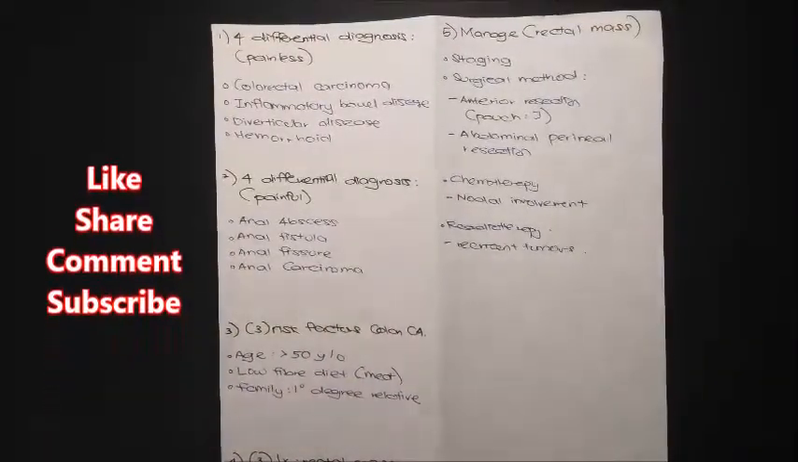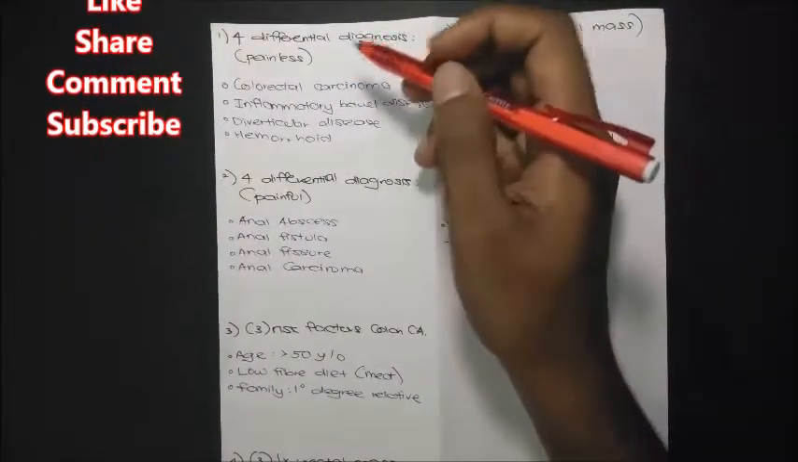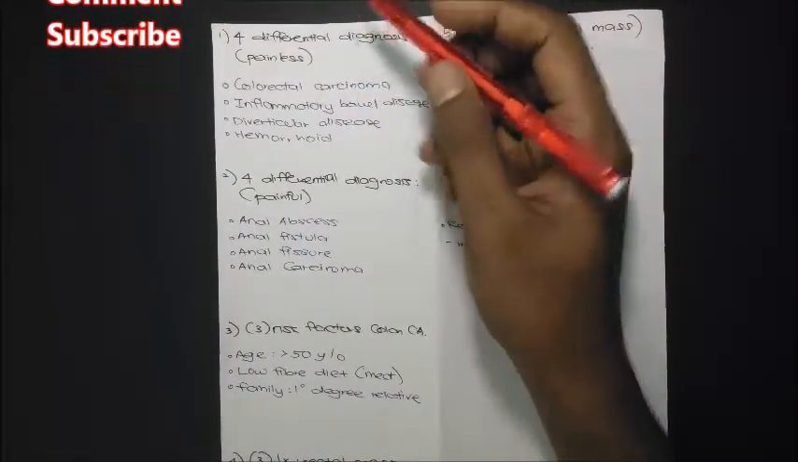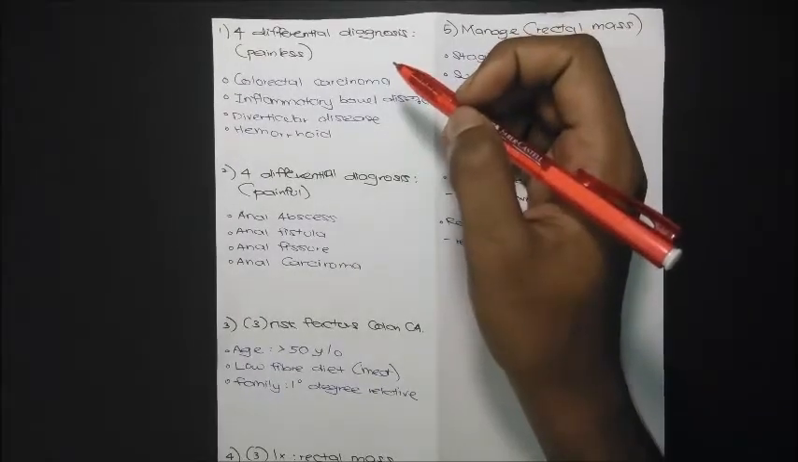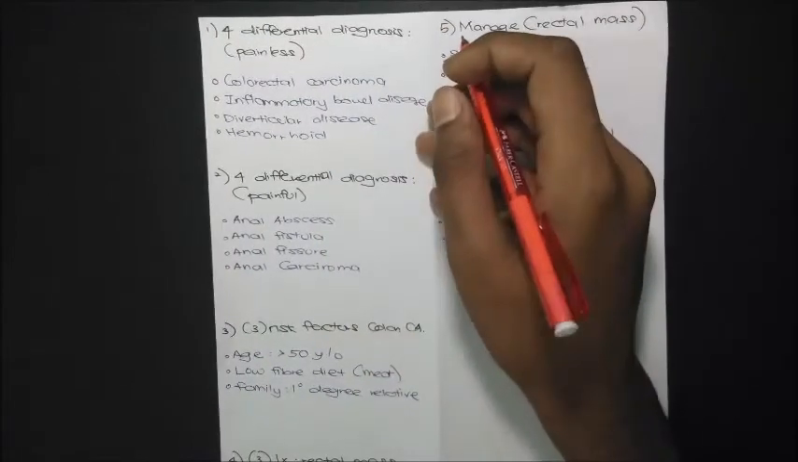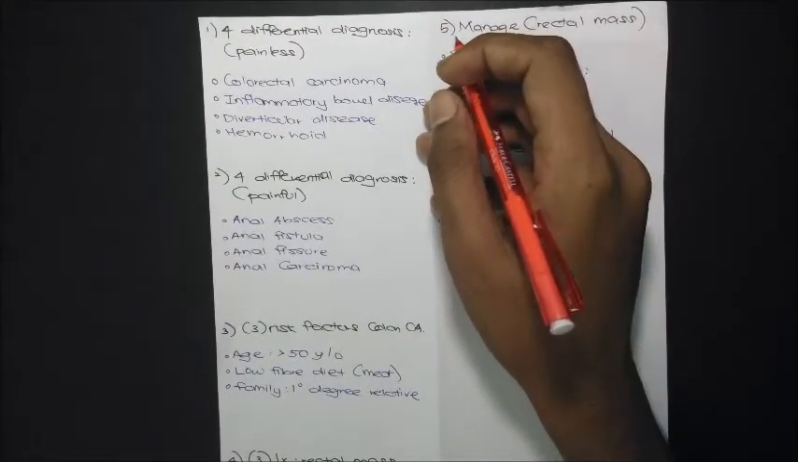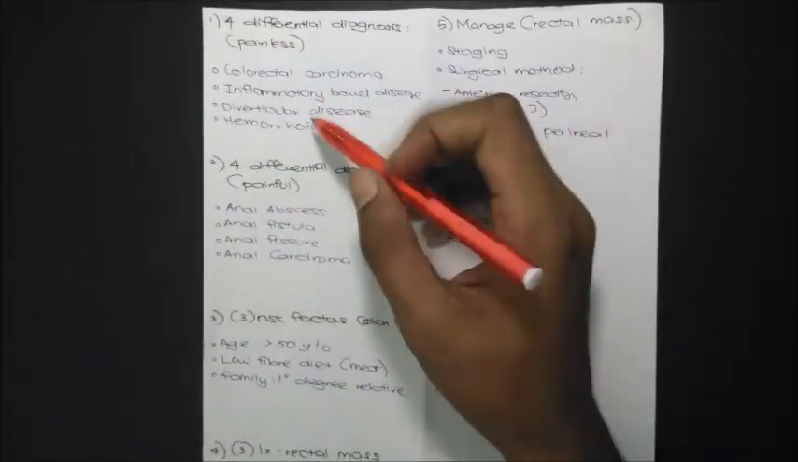So in this video we're going to discuss a case study which has already been posted on the Instagram page Easy Medicine 003. I hope you have gone through the questions before coming to this video. In the post, I put up questions on a patient who comes with rectal bleeding, hematochezia. The first question was the 4 differential diagnoses for painless hematochezia.